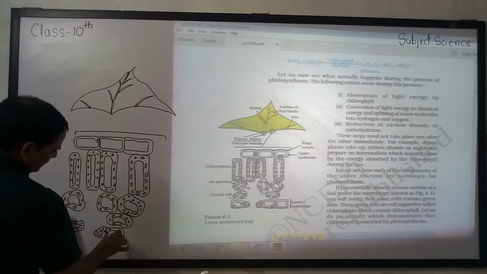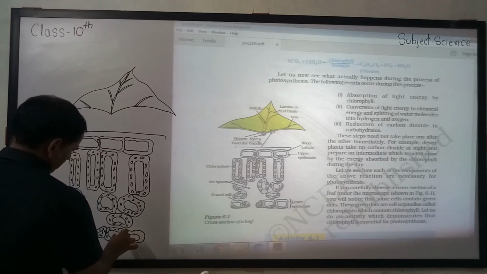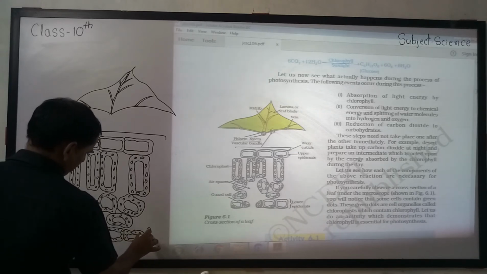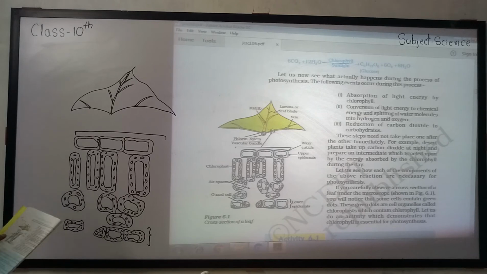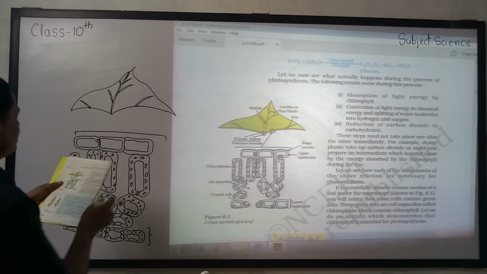This one is the cross section of leaf. And labelling is a must, right? उसके बाद हमको label करना है, one side से हमको label करना है, start, right? Top to bottom, right?